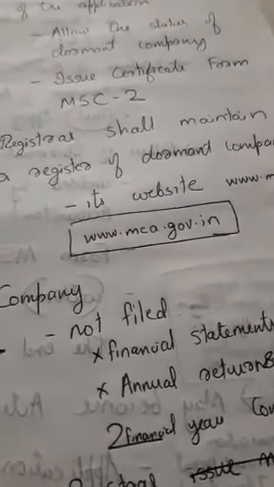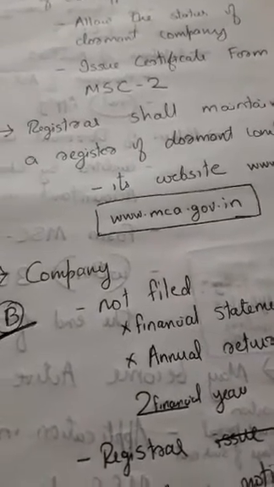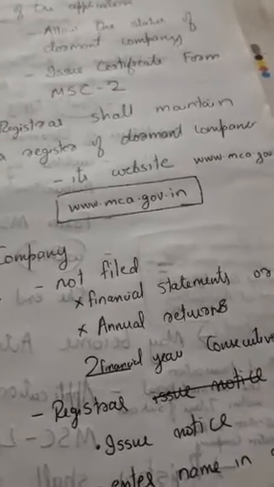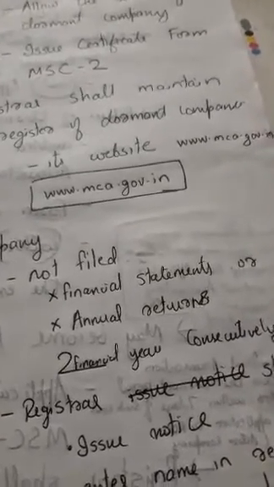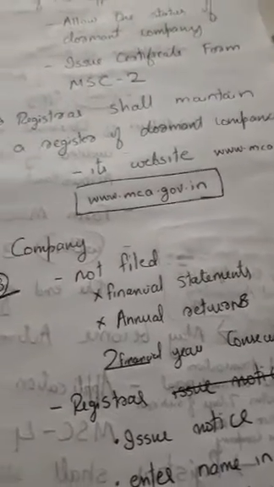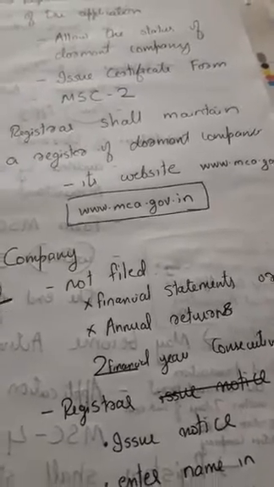Allowing the status of dormant company. The certificate is issued in form MSC2. The Registrar shall maintain a register of dormant companies on its website, www.mca.gov.in. It is on this website that the Registrar also maintains the register of dormant companies.